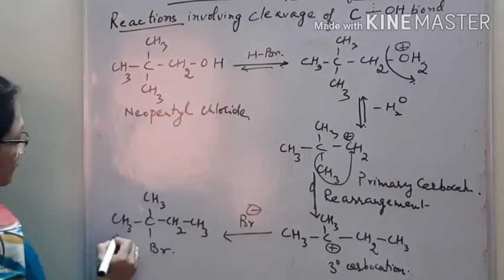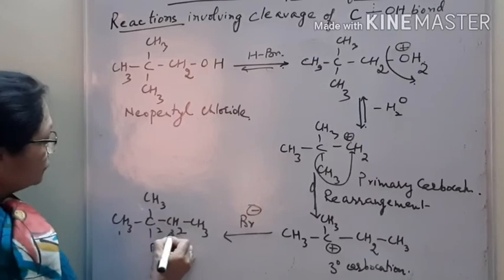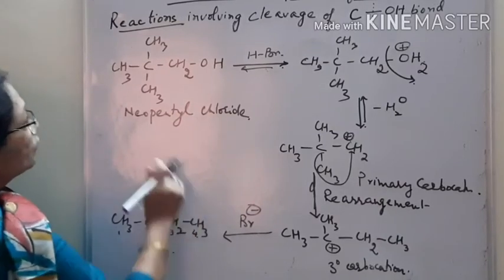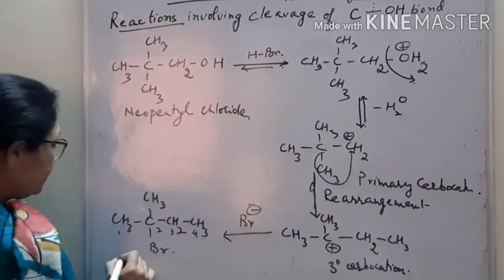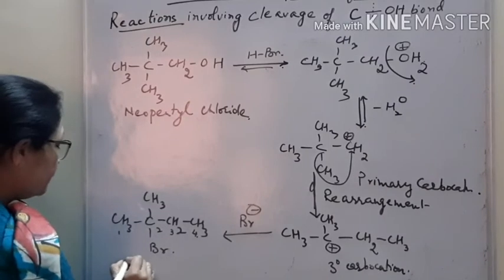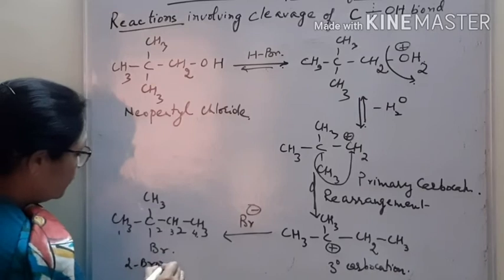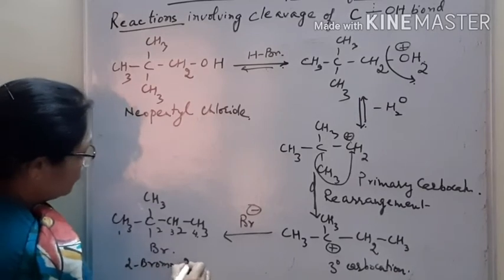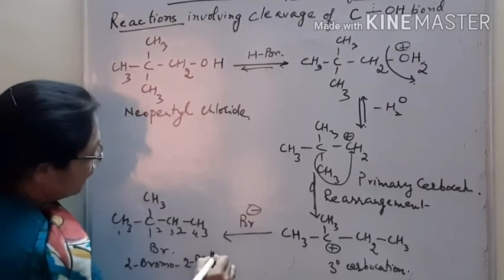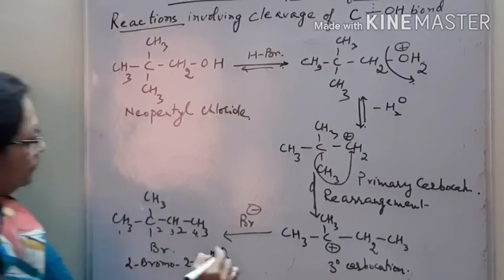This is product 1, 2, 3 and 4. From neopentyl chloride there is 2-bromo-2-methylbutane.